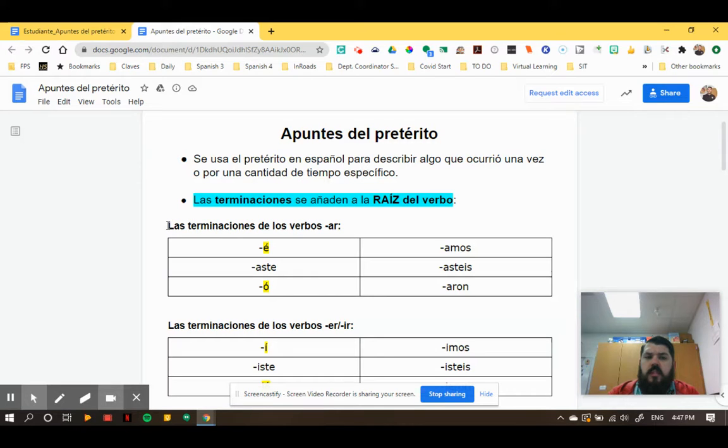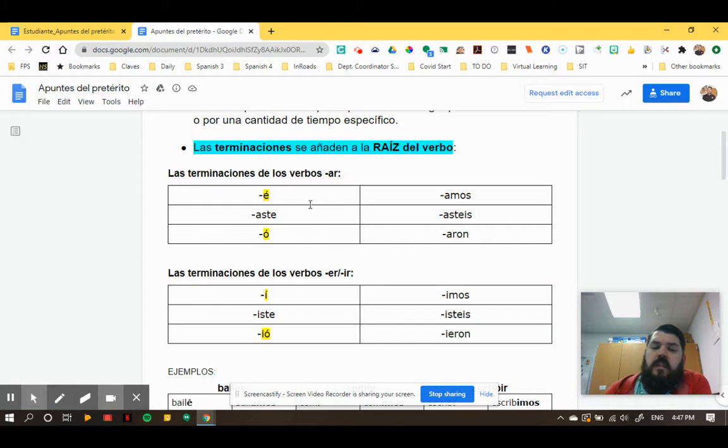Para los verbos que tienen las terminaciones AR, las terminaciones son é, aste, ó, amos, asteis, aron. The yo form and the ella form, ó, have accents.